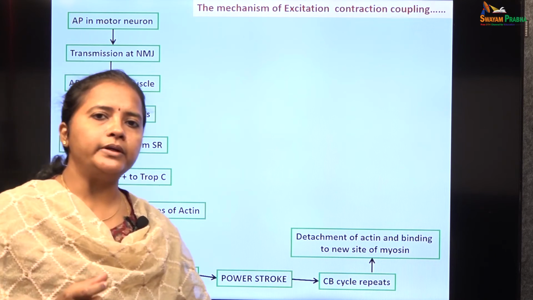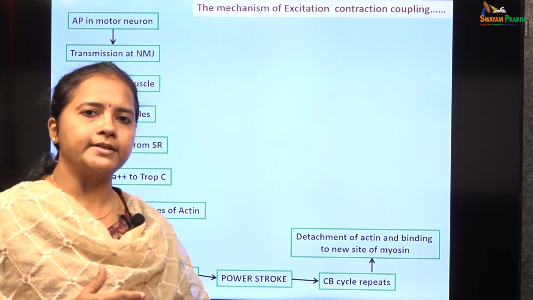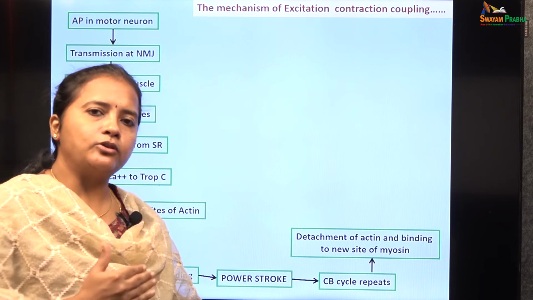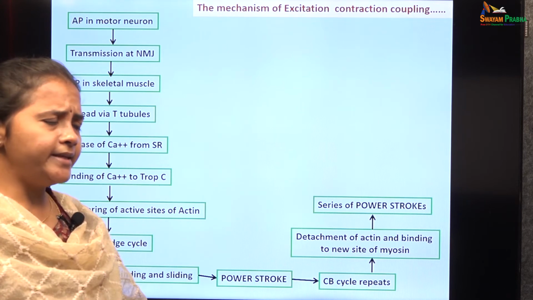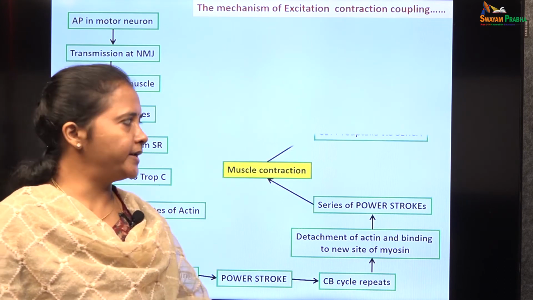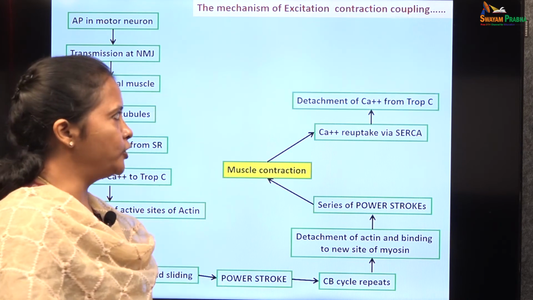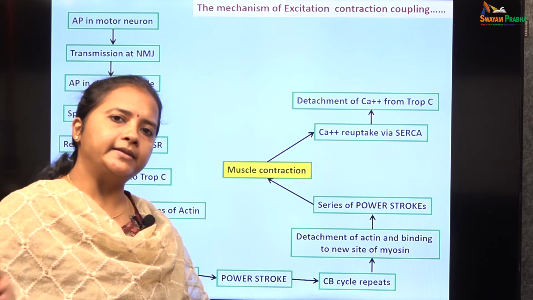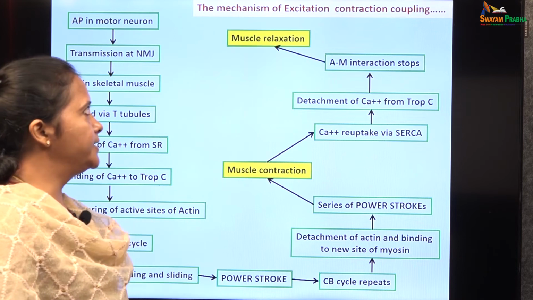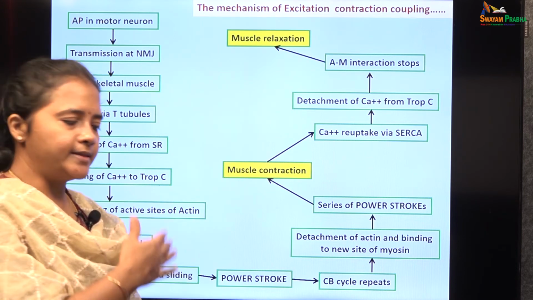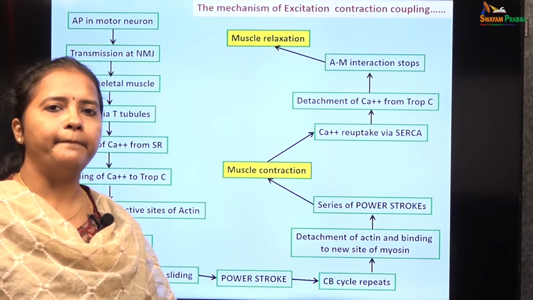Each power stroke is capable of moving the actin filament up to a distance of about 10 nanometers. Like this, the cross bridge cycle keeps on repeating and the contraction happens. The series of power strokes leads to the muscle contraction. Once there is a calcium reuptake via the SERCA, the cytoplasmic calcium levels drop down. So, there is a detachment of calcium from the troponin C molecules. The actin myosin interaction stops, which leads to muscle relaxation. So, this is how muscle contraction and relaxation happen by means of the formation of power strokes.